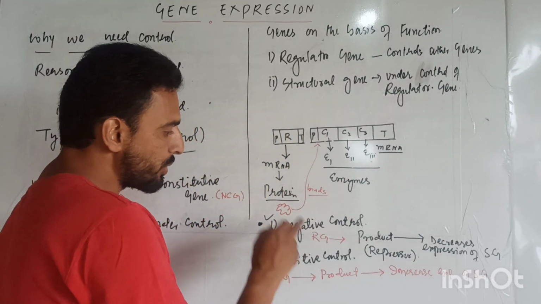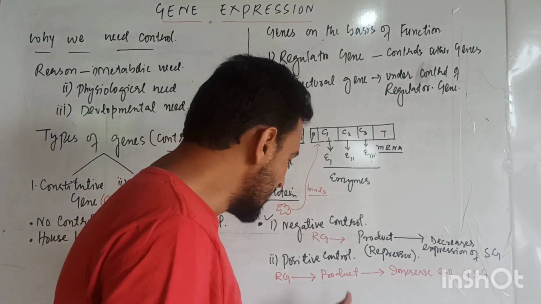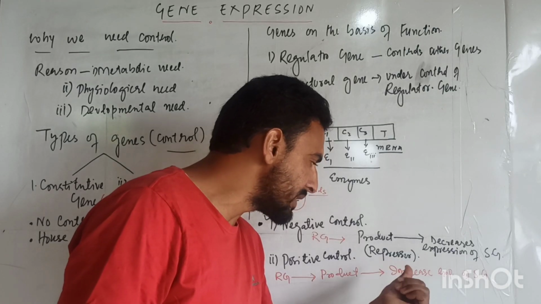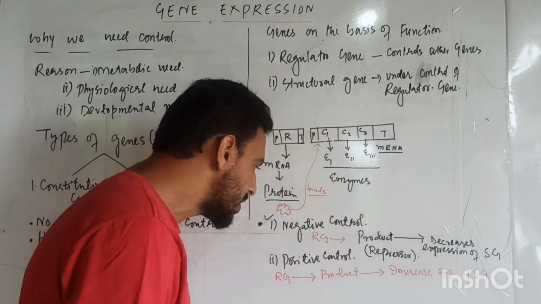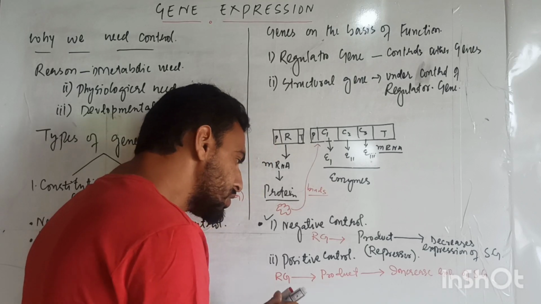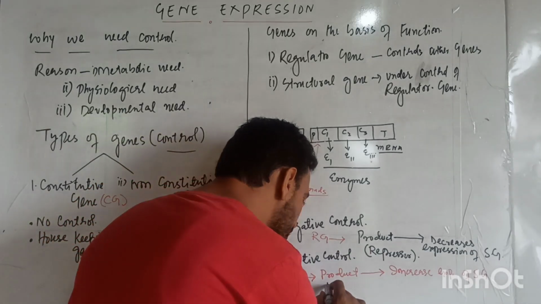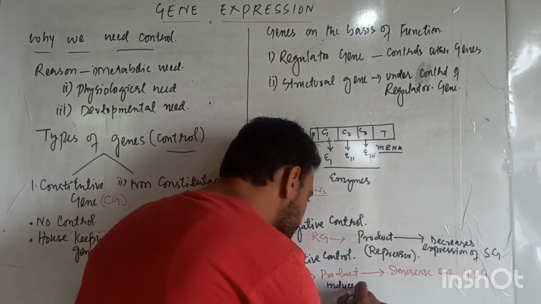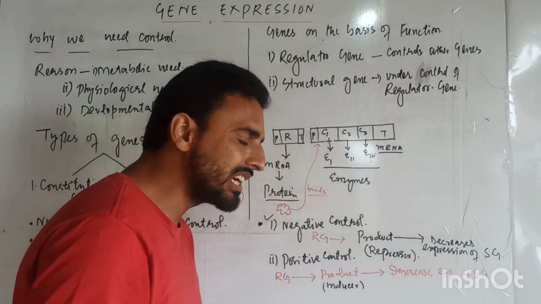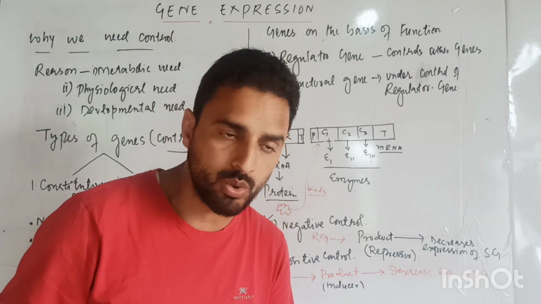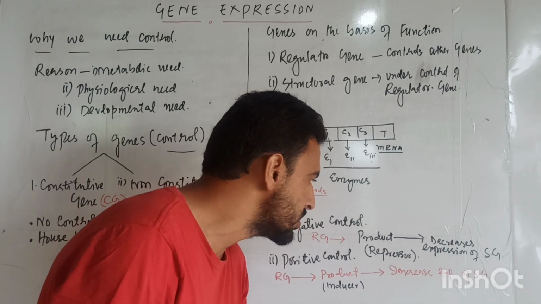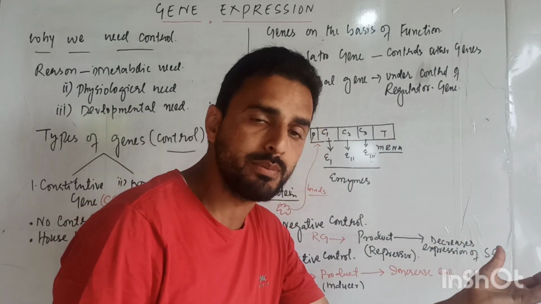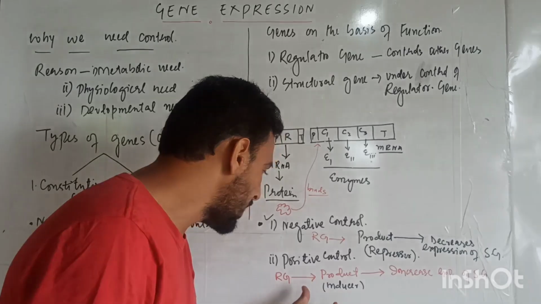When a regulatory gene synthesizes its product, and this product increases the expression of the structural gene, at that time we call it positive control, and in positive control the product is known as inducer. That means this inducer increases the expression of the structural gene in case of positive control.